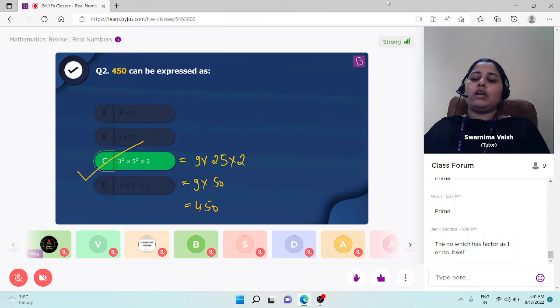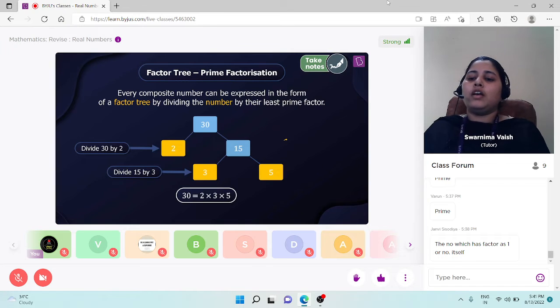Students, to find out the prime factors of any number, an easy way is the factor tree method. Every composite number can be expressed in the form of a prime factor tree by dividing the number by its least prime factor. Suppose the number is 30 and we have to find its prime factors. Its least prime factor is 2, and 30 is divisible by 2. If you divide 30 by 2, we will get 15.